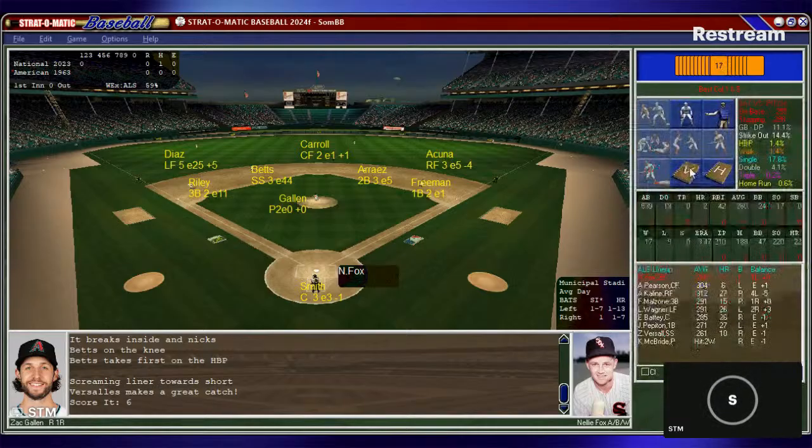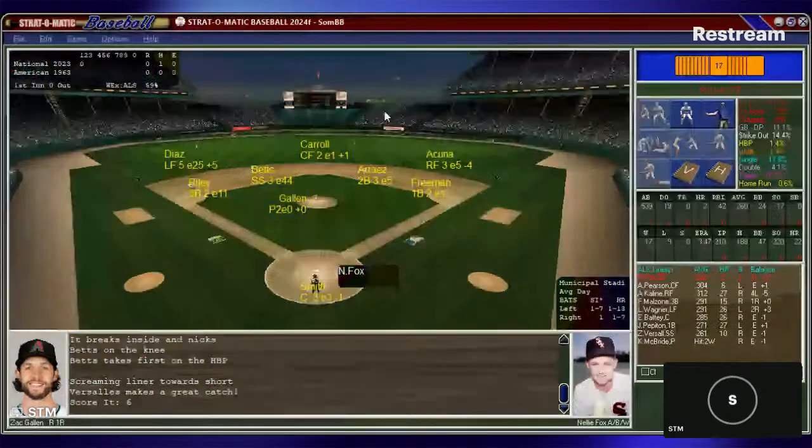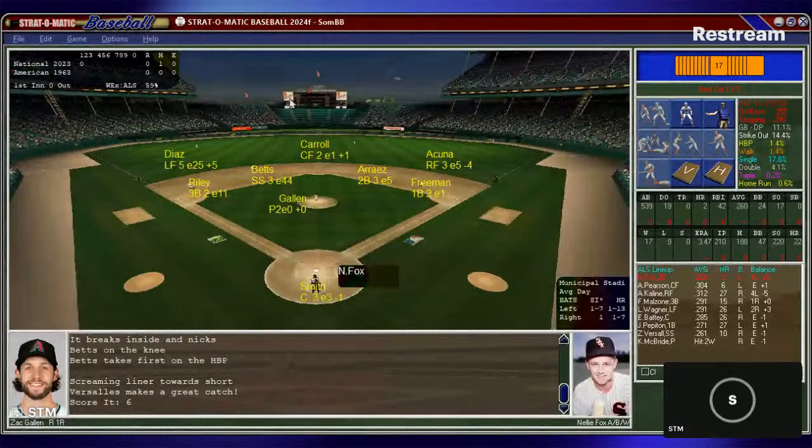Let's make a change. Sorry, I can't do that. I can't put Diaz in left with a rating like that. That is absolutely sinful. All right, so hold the phone. So who do we have that can play? Oh, guess who can play left field? With a rating of four, it will be Juan Soto from the San Diego Padres. So let's see this game.